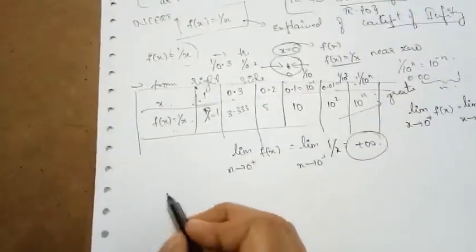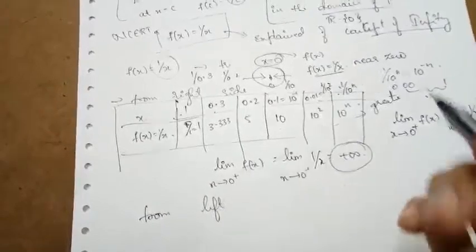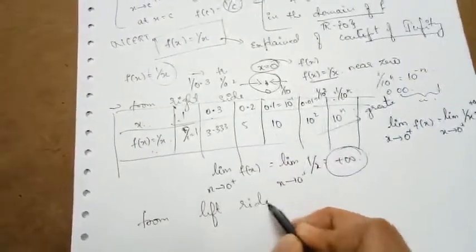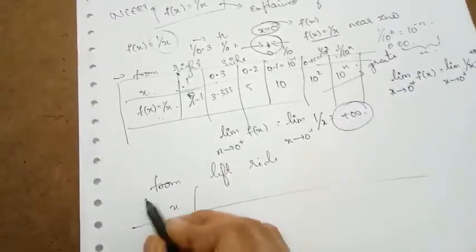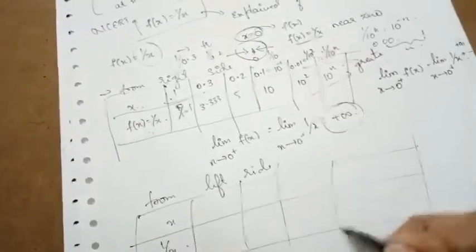Similarly, we can see the approach from the left side also, that is when the function is approaching towards 0 from the left side. From the left side, if I use the same tabulation, here also I am using the same numbers with the negative sign. That's all the difference here.